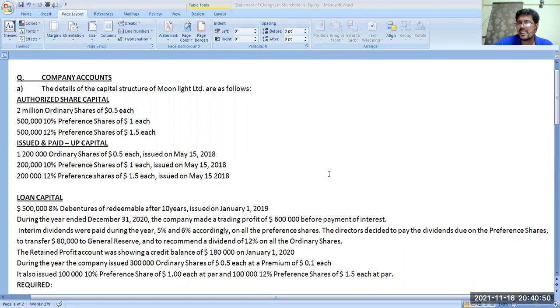So that means the company started issuing shares from May 15, 2018. Also 200,000 10% preference shares of $1 each and 200,000 12% preference shares of $1.5 each, both issued on May 15, 2018. This is the issued and paid up capital. The amount is not given.